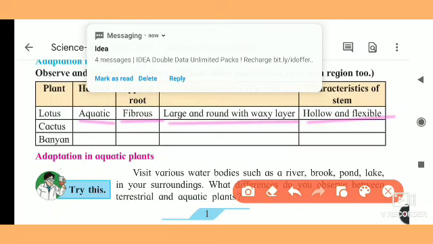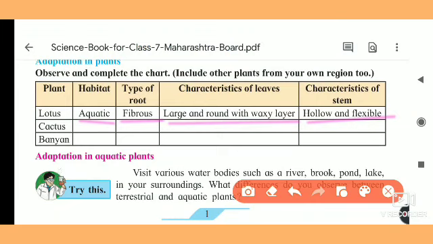Next example is the cactus. How is the habitat? It lives on land, meaning it is terrestrial. The roots of cactus are fibrous roots. If you see the cactus, the leaves are fleshy and have water storing capacity.